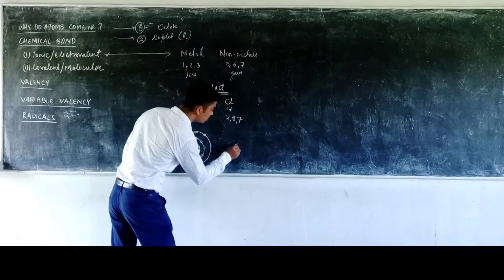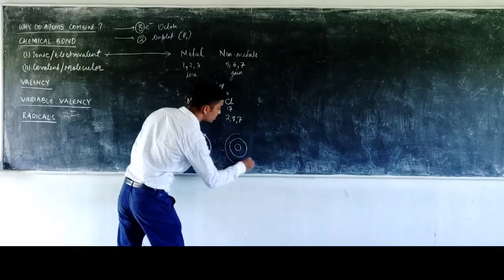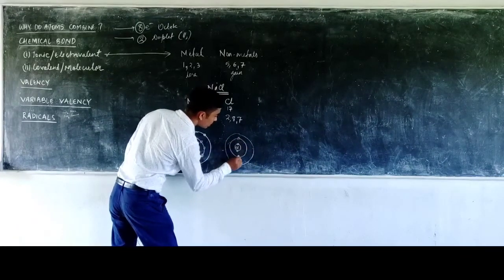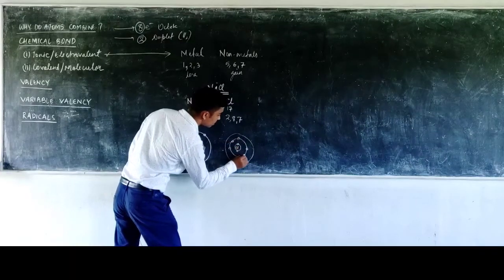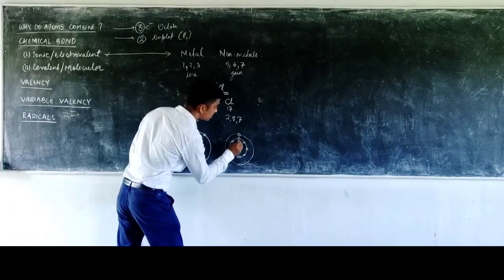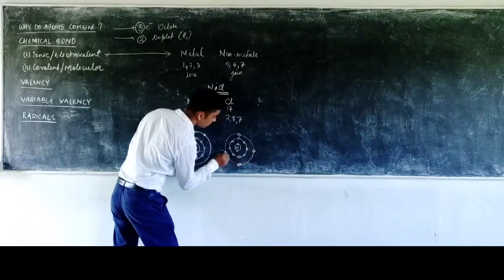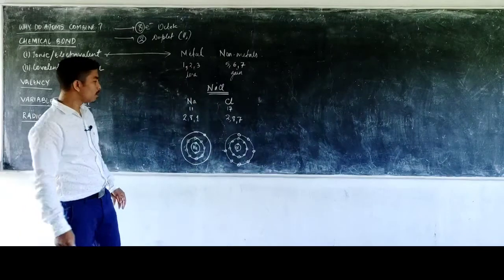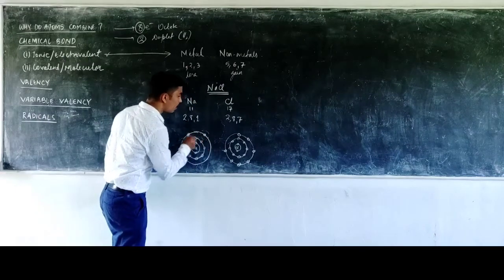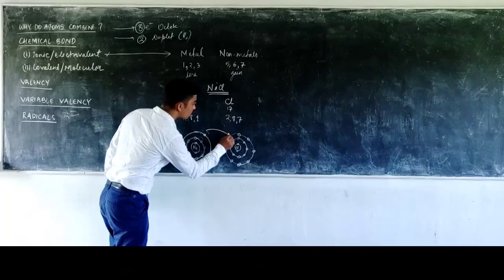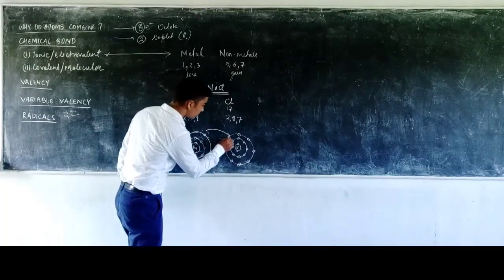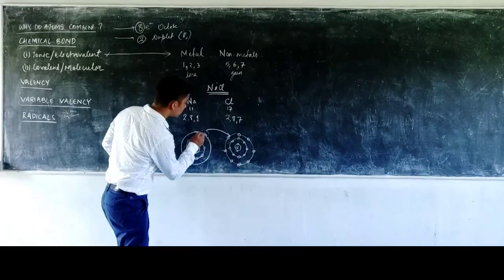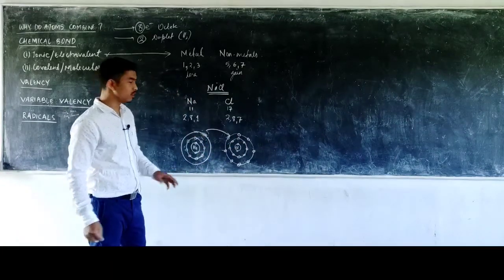Now coming to the chlorine, which also has 3 shells. So this is Cl. In the innermost there are 2, then 8 in the second shell, and 7 in the last shell, 1, 2, 3, 4, 5, 6 and 7. So when they combine, what happens? The 1 electron of the sodium from the outermost shell is given to the chlorine, a complete transfer. So now the chlorine is also stable, and the sodium also becomes stable.